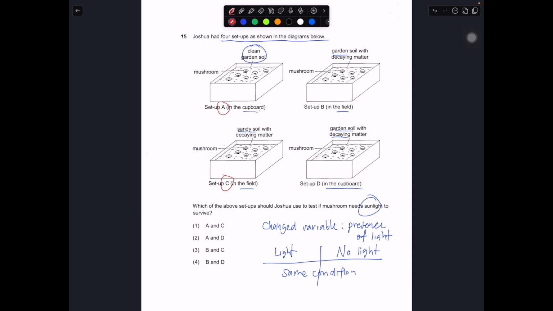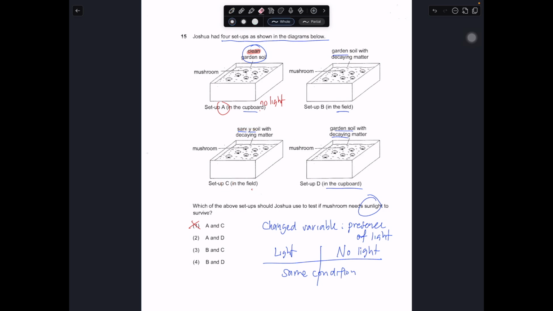You can see in the cupboard in the field, in this case I can take cupboard as no light because it is placed in a dark place away from the light source. So would A and C be the correct choice? Can you see that one is clean soil, one is sandy soil? So it may not be the best option because the planting materials are different. So we should not be choosing this one because the planting materials are different. How about A and D?